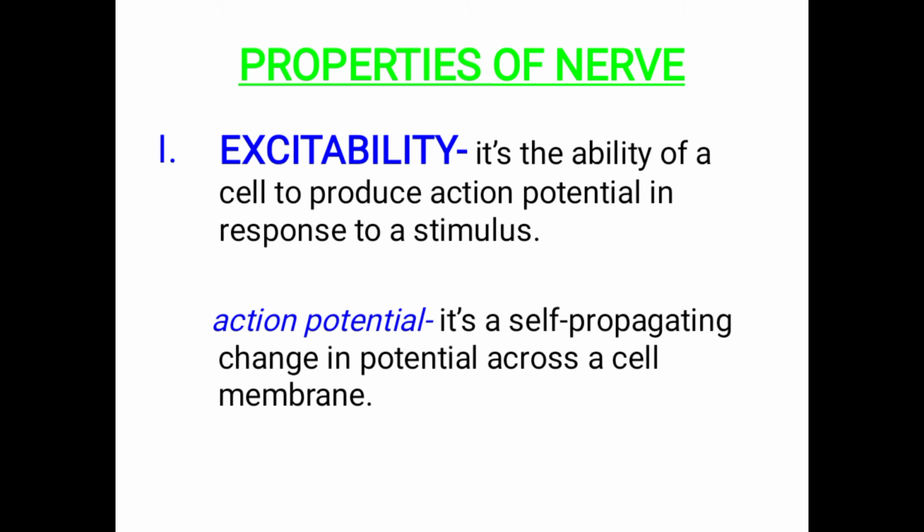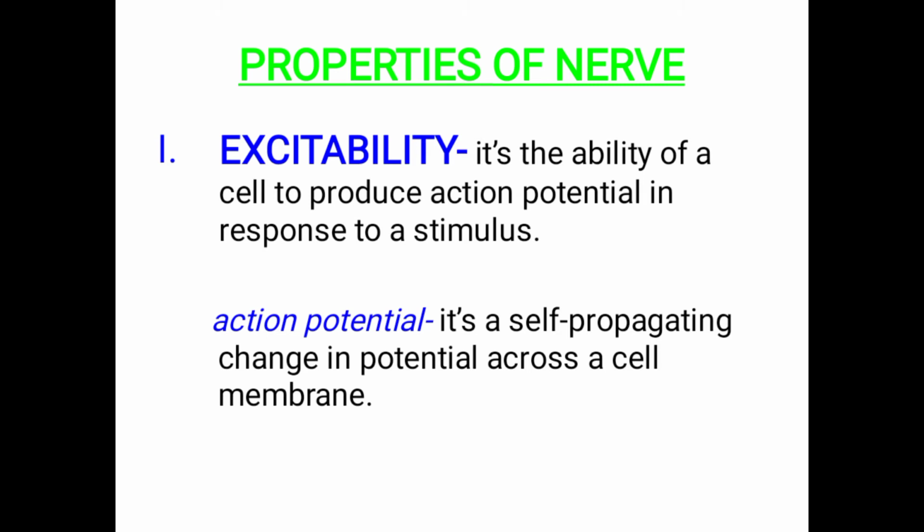A stimulus is a sudden change of environment that can be internal or external.